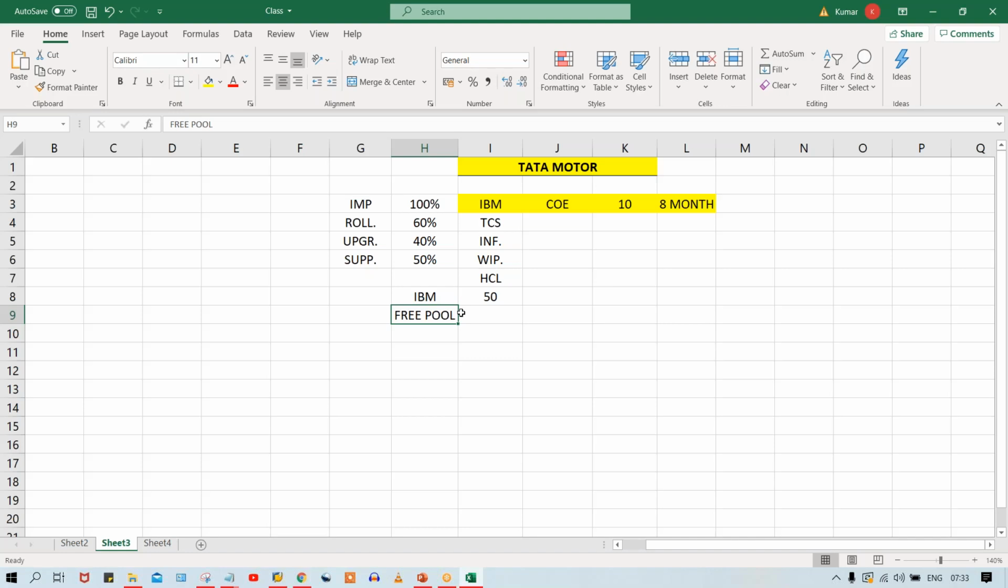So if certain projects are gone, still there are certain projects in the pipeline, guys. So if those projects are coming, then what will happen? Then again they need a number of resources. So again, instead of hiring new candidates, they are going to retain all the employees who are there in the free pool, and these people are going to be adjusted.